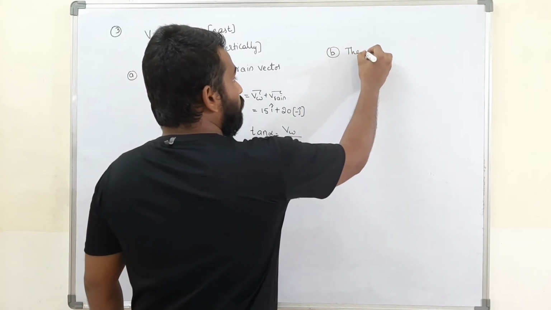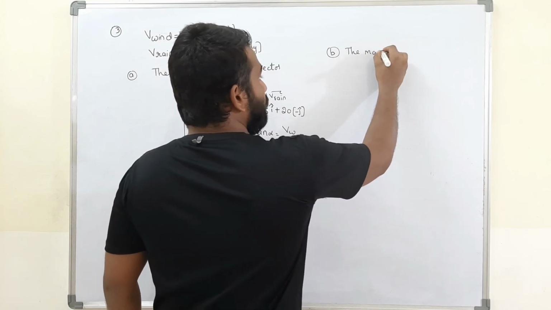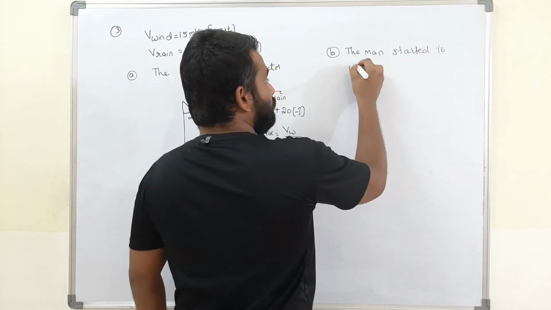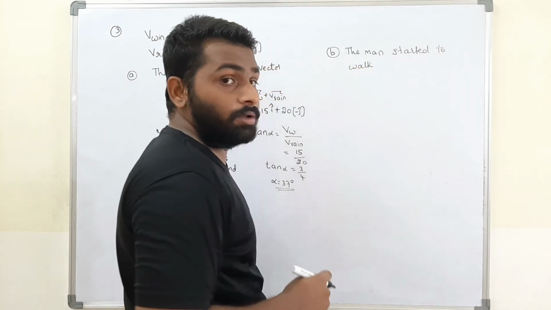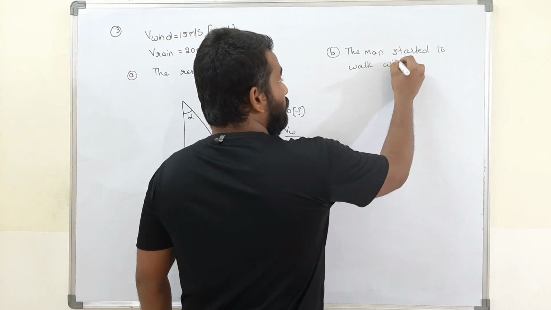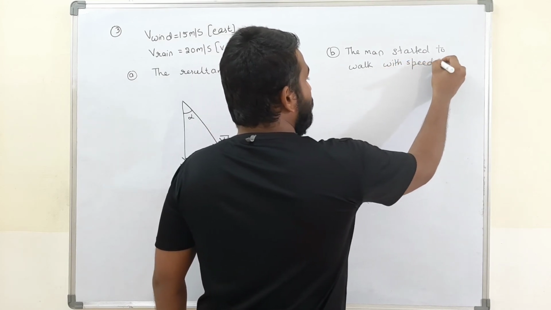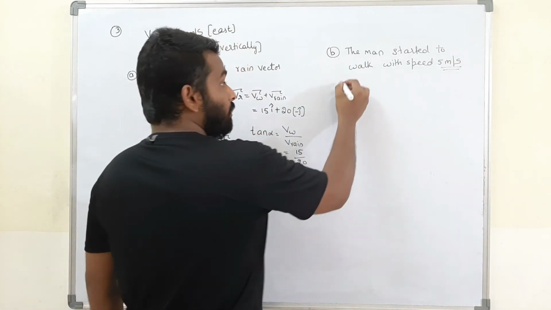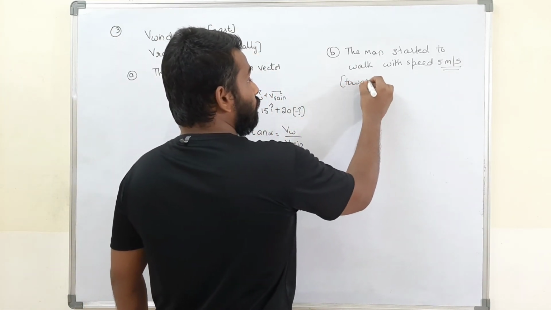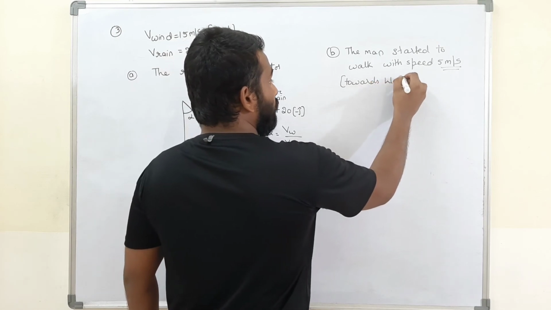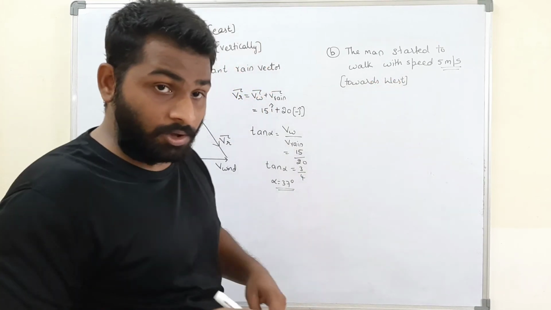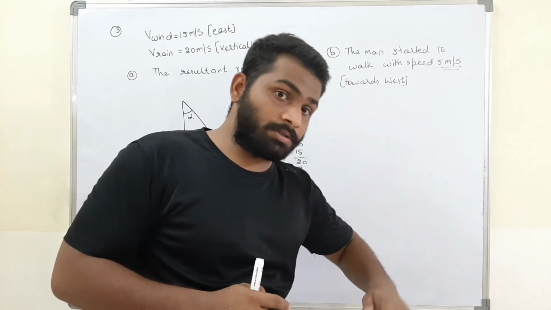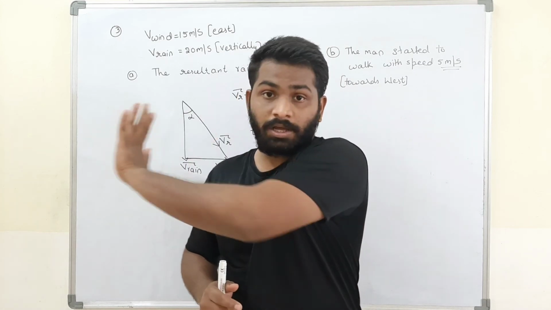The man started to walk with a speed of 5 meters per second towards the west direction. Till now in the previous two problems we have seen the man walking in the east direction, but now the man is walking in the west direction.